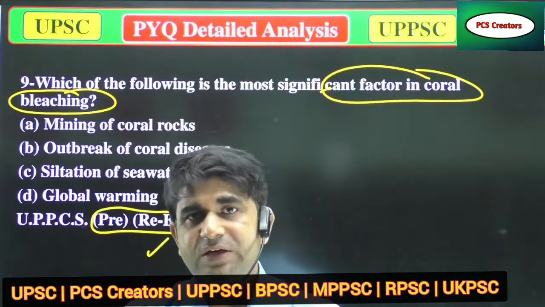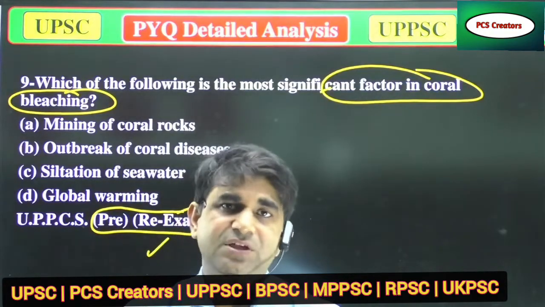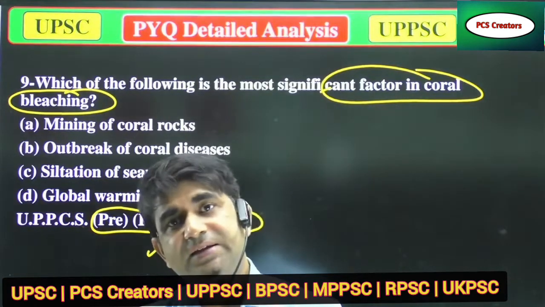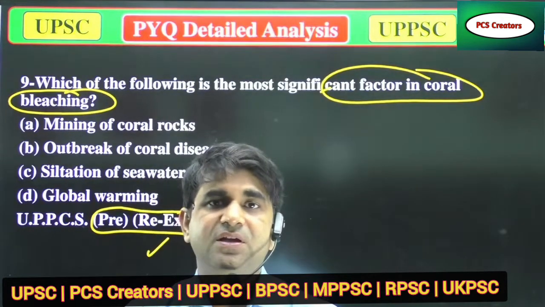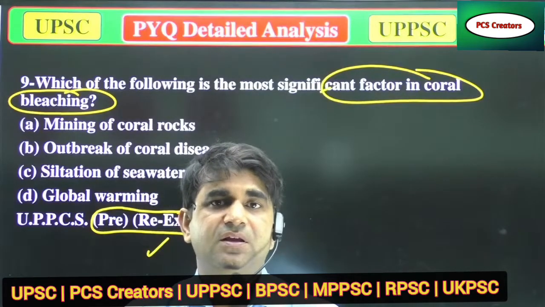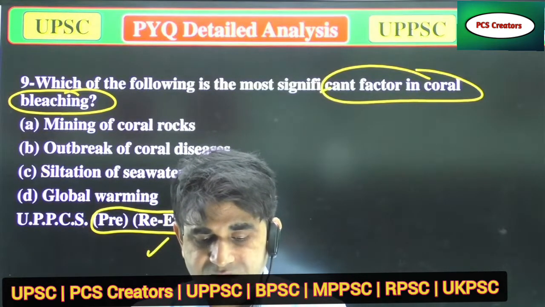When the temperature increases, their growth and development will also decrease. It means high temperature affects the life of corals.